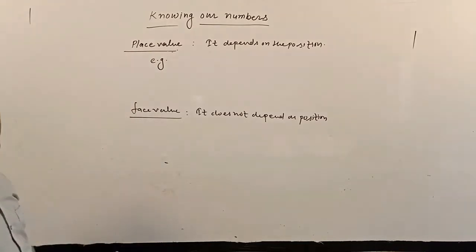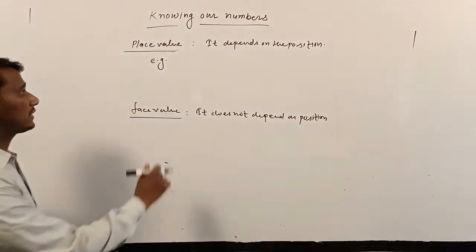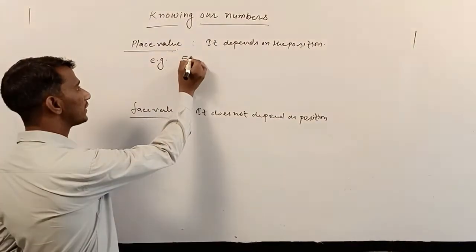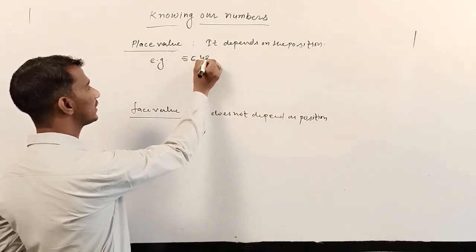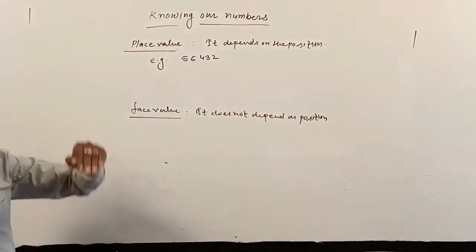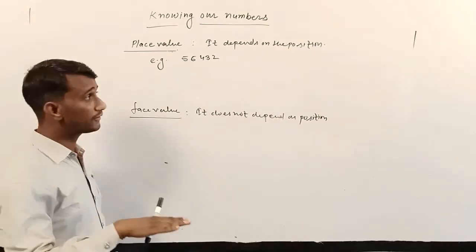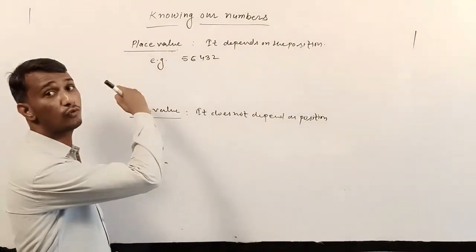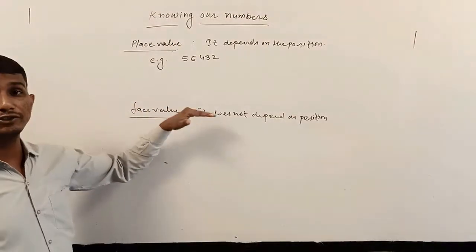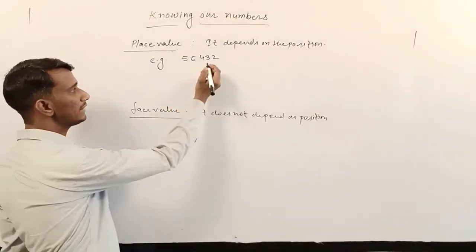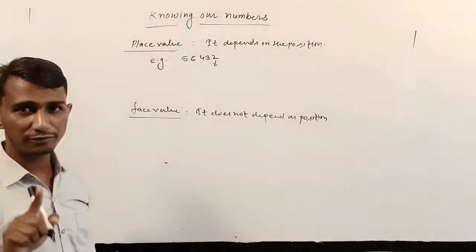I am taking some examples. Suppose, because this is a 5-digit number, I am taking here 4, 5, 6, 4, 3, 2. So what is the place value here? Now I am taking separate digits. If you want to find the place value of all digits, you can easily find it. You know that 2 has the position of ones place.